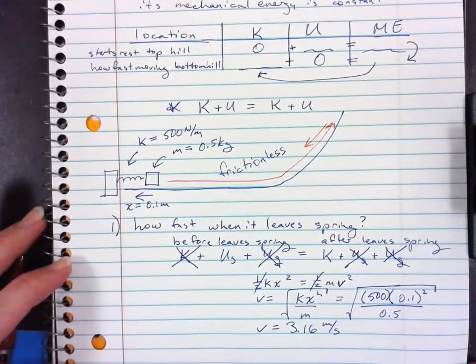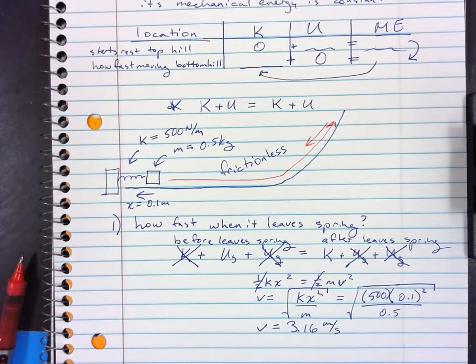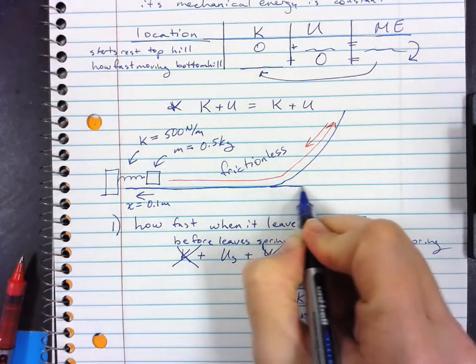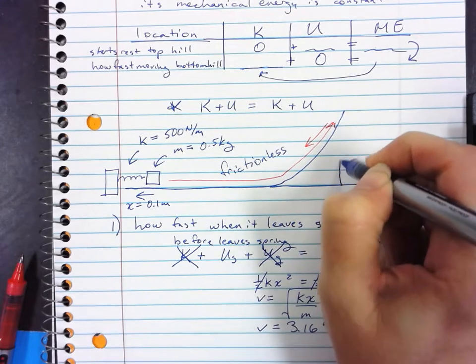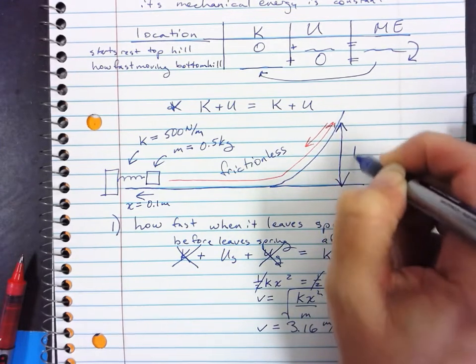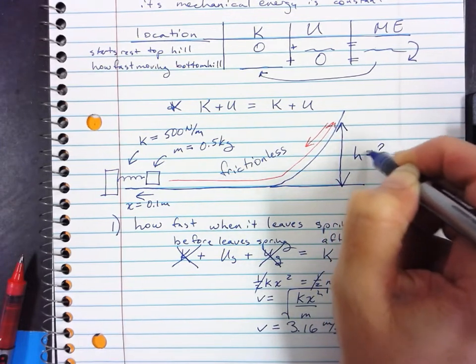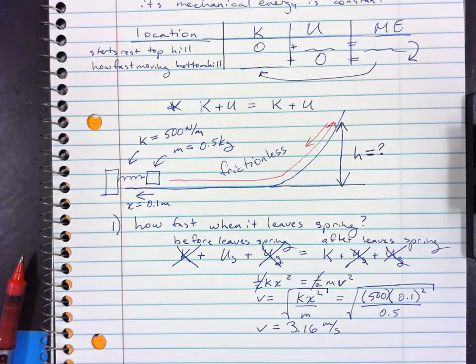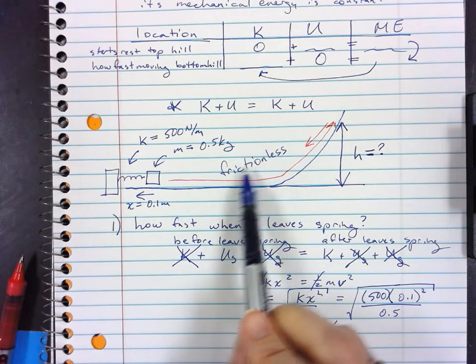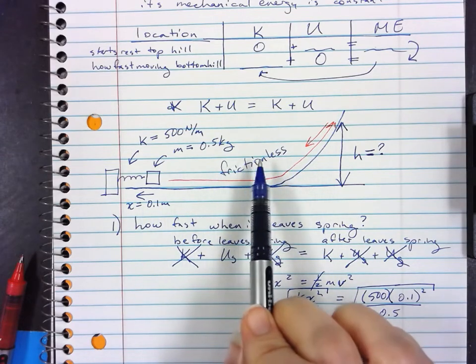Oops, not quite all on the screen, sorry about that. So now I have a second question. I want to know how high it goes. So above the table, it's going to reach some maximum height, and then it's going to come back down. So I want to know what that height is. So I have a choice. Because this is frictionless, no energy has ever been lost.